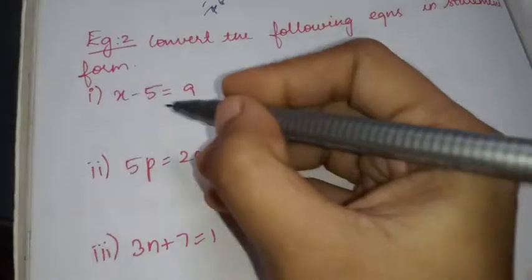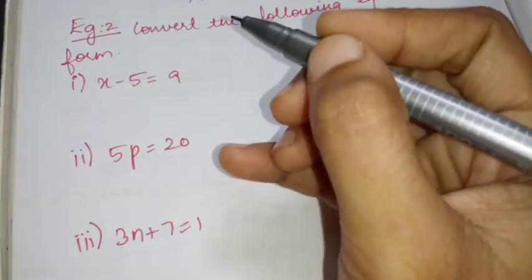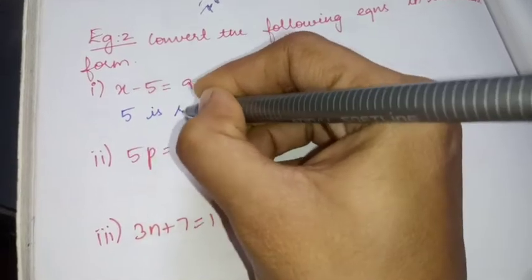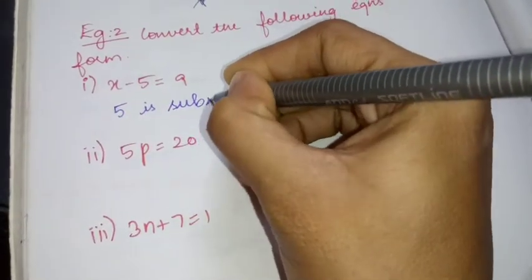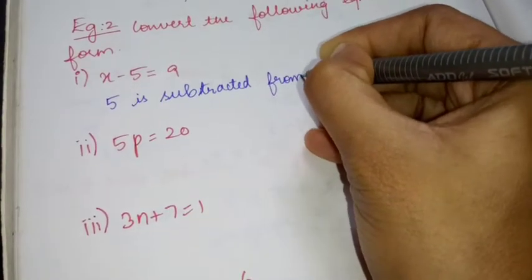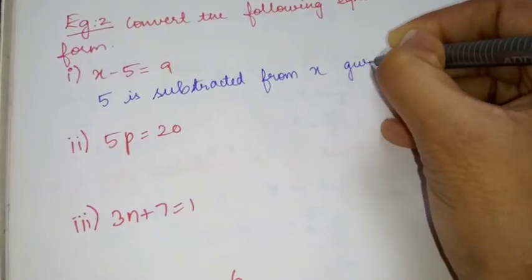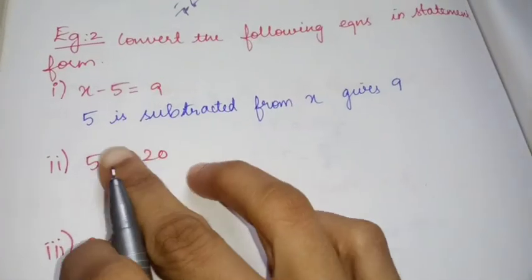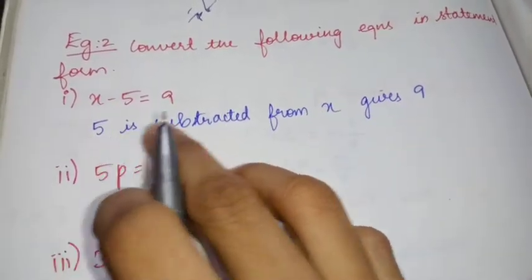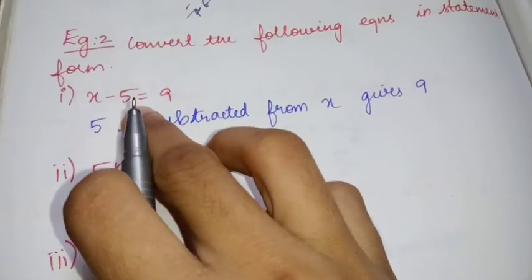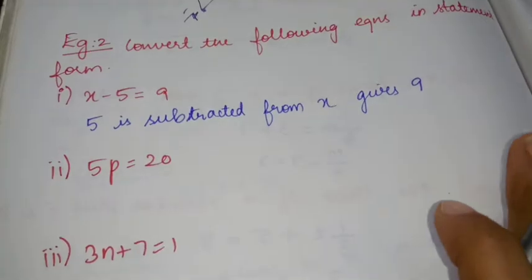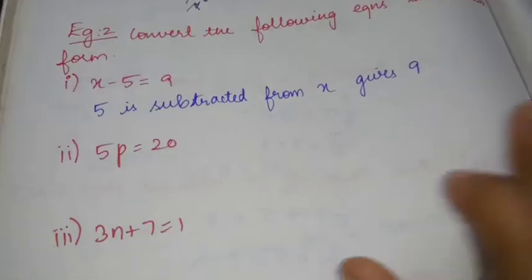See, x minus 5 is 9. So how will you write it? 5 is subtracted from x gives 9. Okay, 5 subtracted from x, correct? 5 is subtracted from x gives 9. This is your statement.